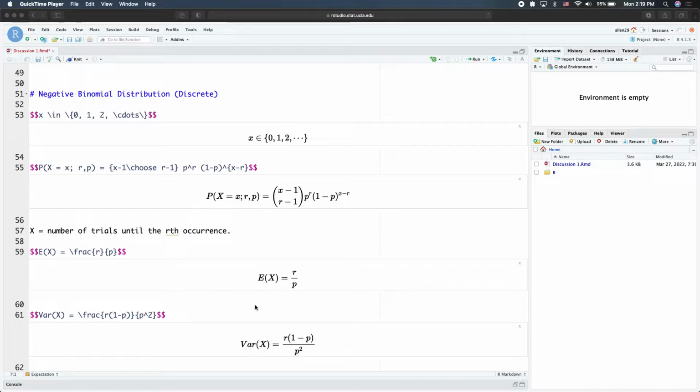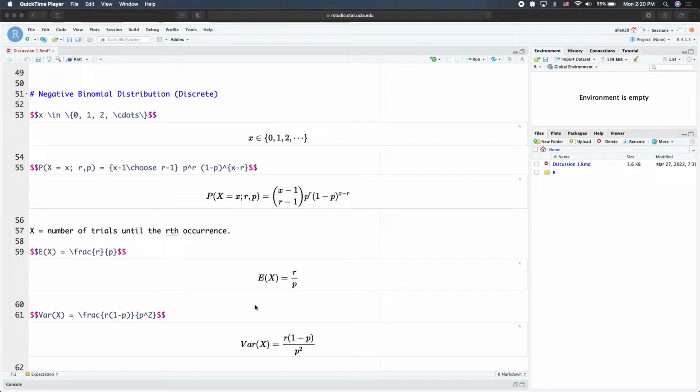So in contrast to the binomial distribution, where we fix the total number of trials, n is fixed, and then we measure how many times we land on heads. In this case, we fix that we want the rth occurrence, say r heads. How many trials do we need? So this is what the negative binomial distribution is trying to measure. It is kind of the opposite of the binomial distribution.